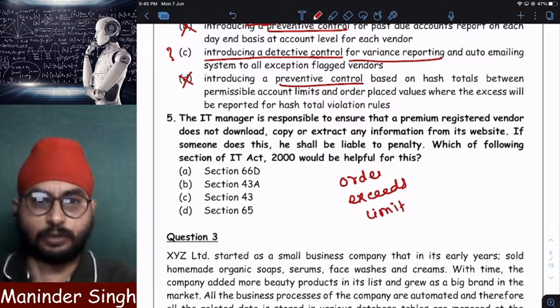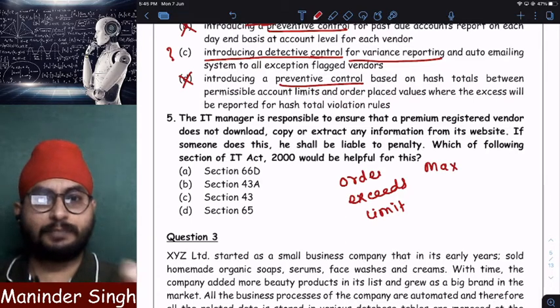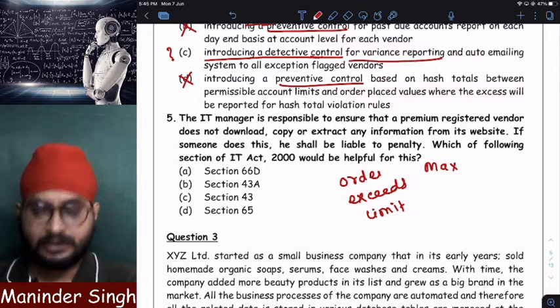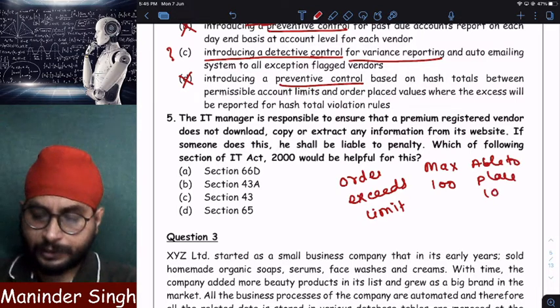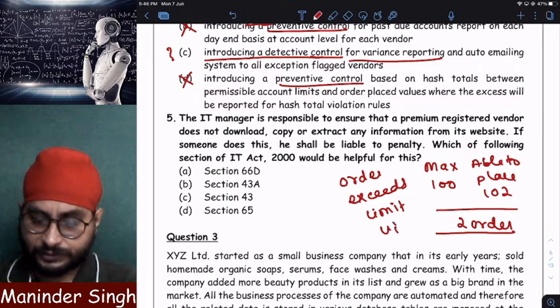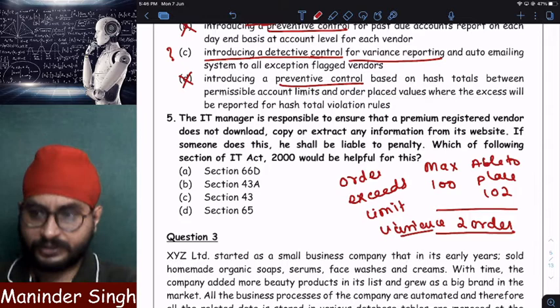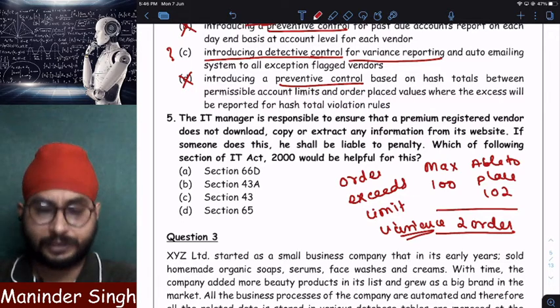Order exceeds limit, then only variance will happen, right? The maximum orders, let us assume that the maximum orders you can place as a vendor is 100, but you were able to place 102 orders. It means how many orders were you able to place extra? 2 orders. This is a variance. Variance means if you are able to order more items beyond your limit, then only variance will happen.